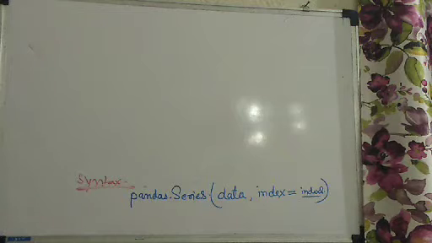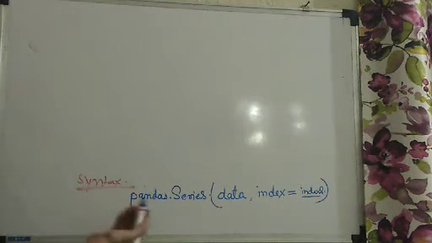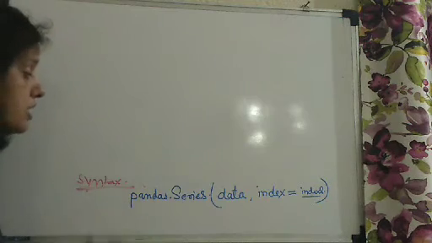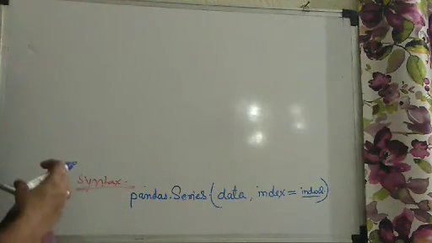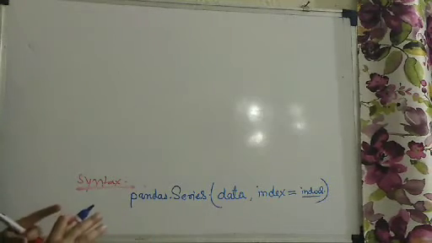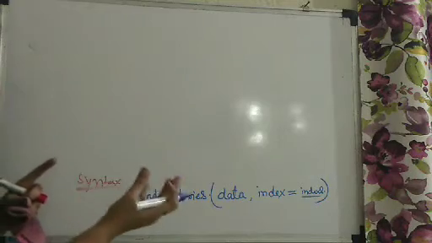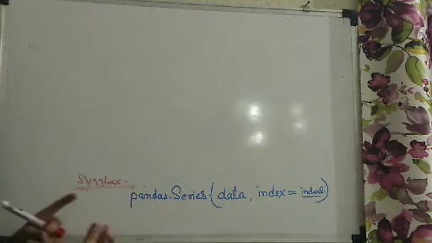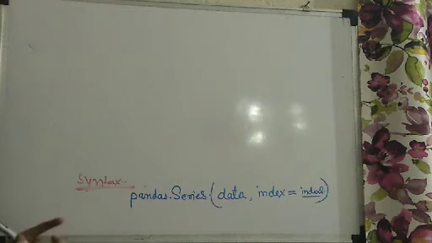So now let us see what type of data can be provided to create a series, which creates a collection as a single dimensional array, and in how many ways it can store the data in one array.